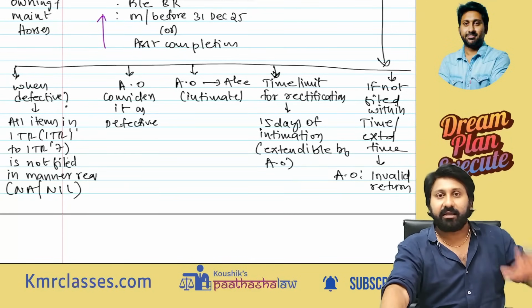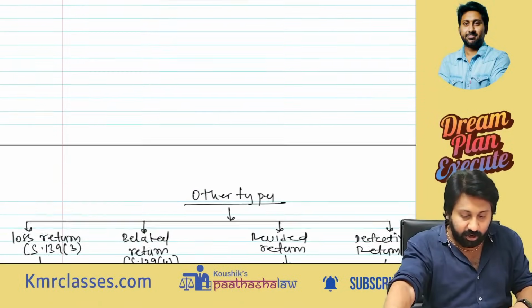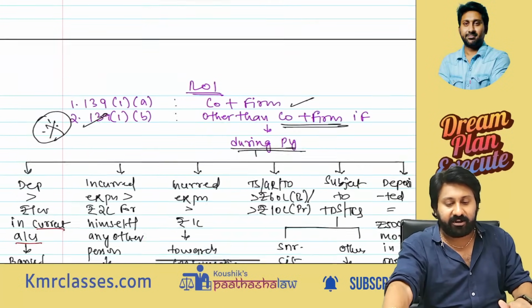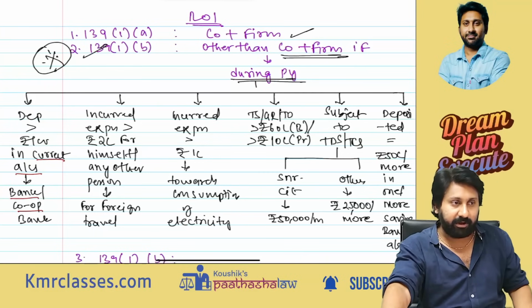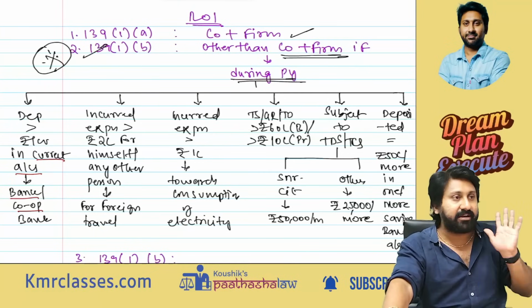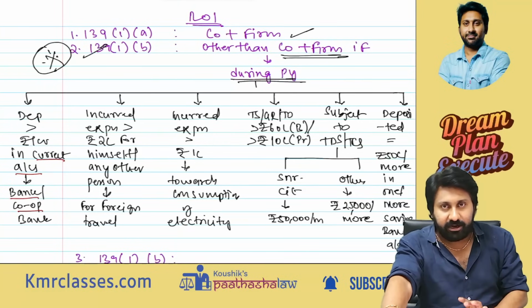Everybody understood all the concepts? These are all some summary of important returns that we need to file. Okay, so those who asked, for you I made this because in the majority of comments I found return of income.